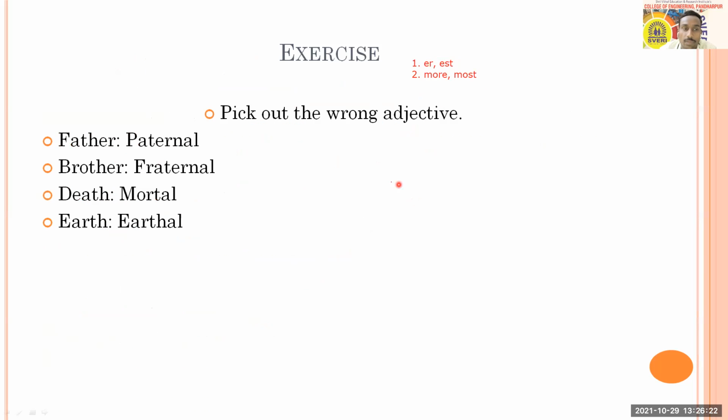On the next slide, you are going to have an exercise which is based on adjectives only. In this exercise, it says pick out the wrong pair, the wrong adjective. Here you have pairs like father, paternal; brother, fraternal; death, mortal; earth, earthal. You can answer through the poll as well. I will launch the poll because you have 4 options. If you feel the second one, brother fraternal, is not okay, say so. I will disclose the answer at the end.